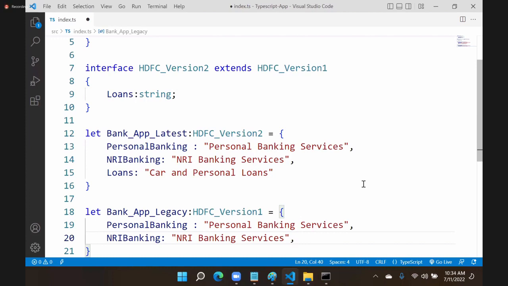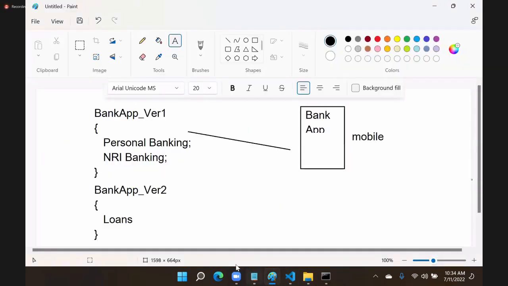Understood? It should just adopt the old features and use the new features. This is called extensibility. This is called, in general, inheritance. Understood? The main purpose of inheritance is extensibility. Secondary, reusability. Primary, extensibility. This is inheritance. That means extending a contract. You can extend a contract.